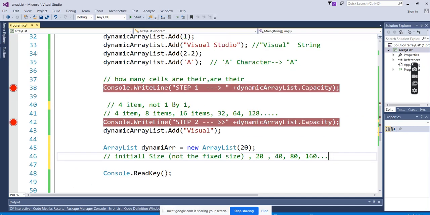I'm going a little bit deep because whenever we say the word dynamic, we usually think that some magic is going to happen, but it's better to be clear about what's exactly happening internally. Even if you go for an interview, they will definitely ask the difference between array and ArrayList. You say the array is fixed, ArrayList is a dynamic size. When you say the word dynamic, they will stop you and ask what is dynamic, how it is going to store in the dynamic.